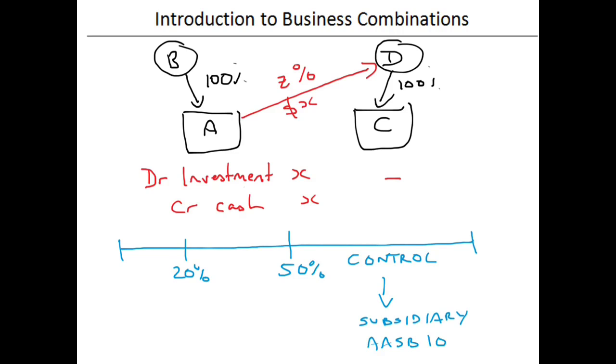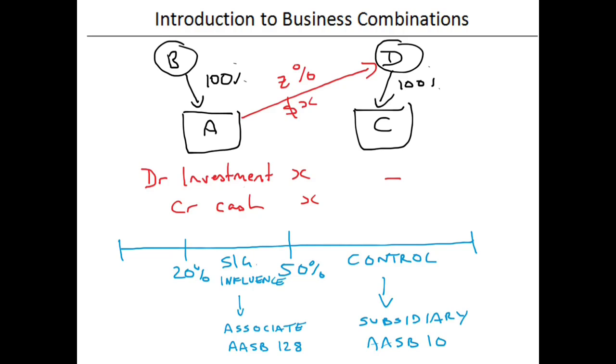If you're between 20% and 50%, you have significant influence, and in that situation what you're looking at is an associate. And associates will be looked at in AASB 128.